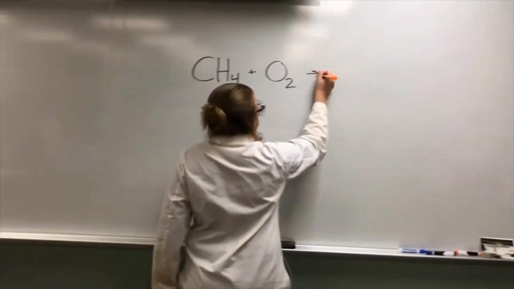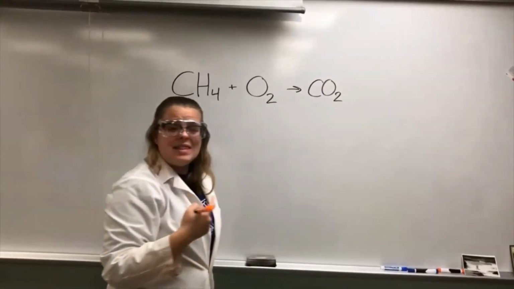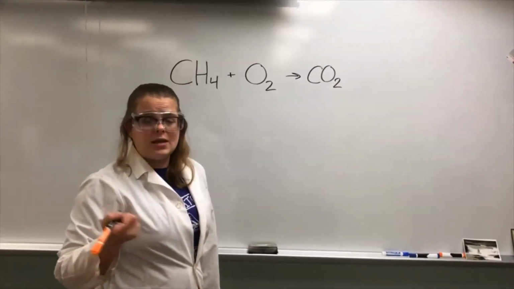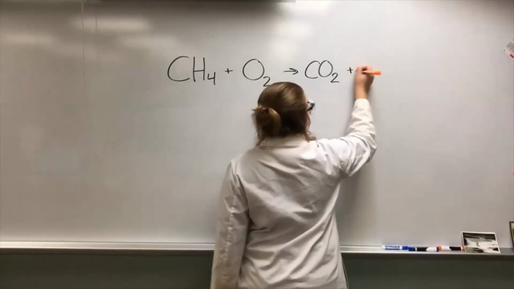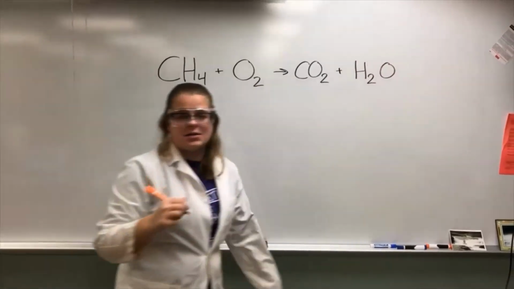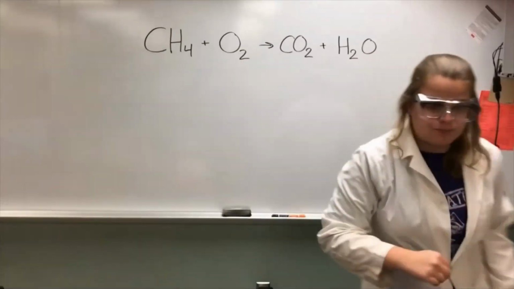What is going to be produced is CO2 gas, which is going to be the smoke that you're going to see in the test tube, as well as H2O, which is going to be your water droplets and your condensation against the test tube. So let's go ahead and take a look at that.